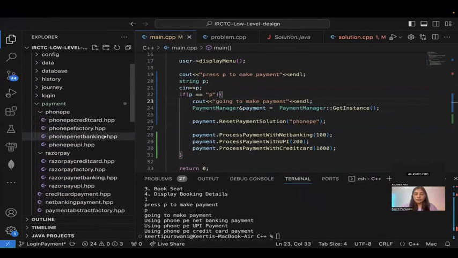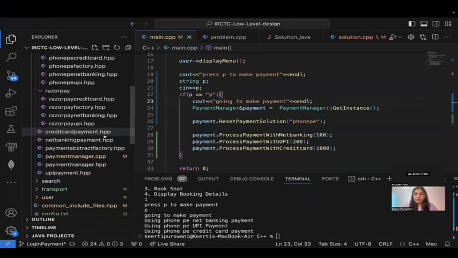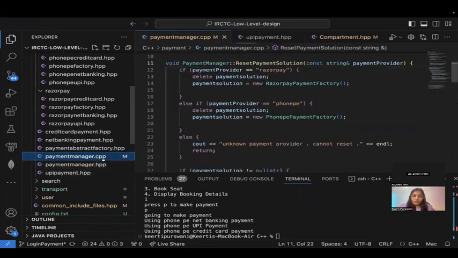We can create a net banking factory, then a credit card factory, and then we can have objects of these classes. You can make it opposite also, yes. But every payment gateway will have its own way of doing net banking or the way it will connect to Razorpay or PhonePe. So that's why I think so.